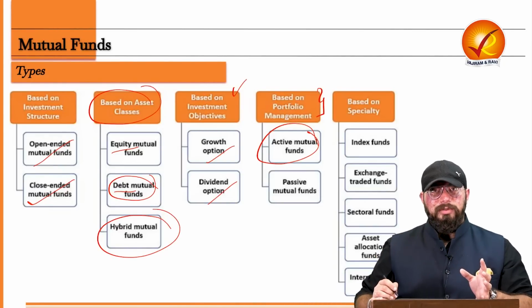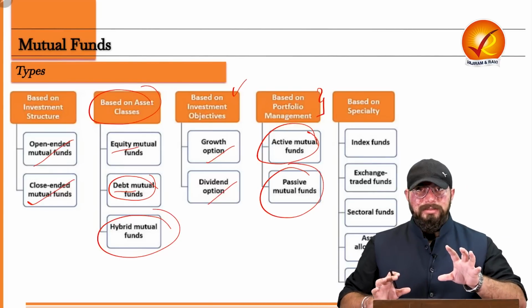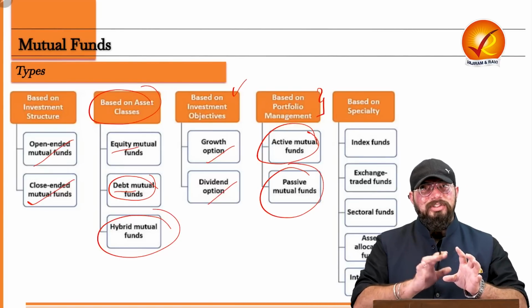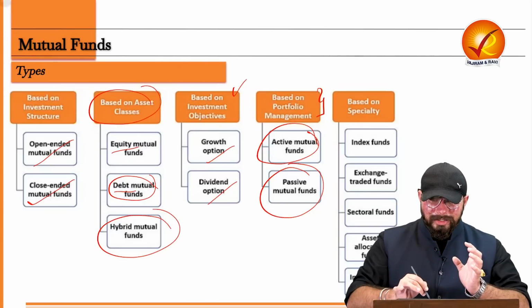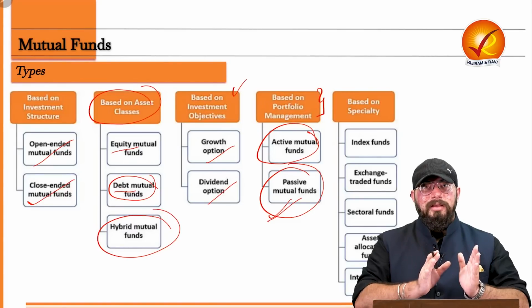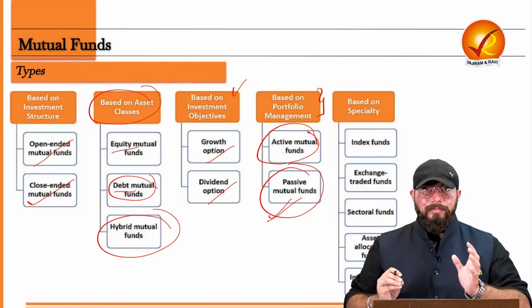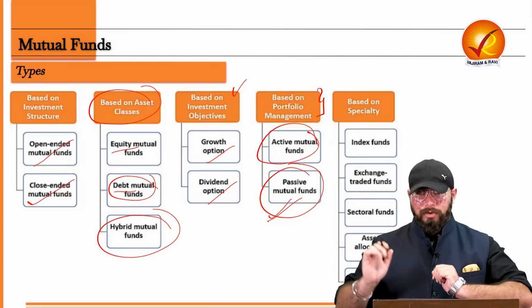So that is an active mutual fund. A passive mutual fund is invested in one place, only changing when there is a change in index or whenever there is a substantial change in the market. Only then do changes happen. So it basically signifies continuity, that is continuous and stable return in the long term.